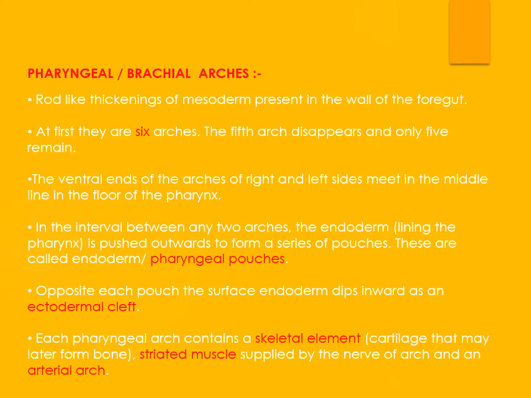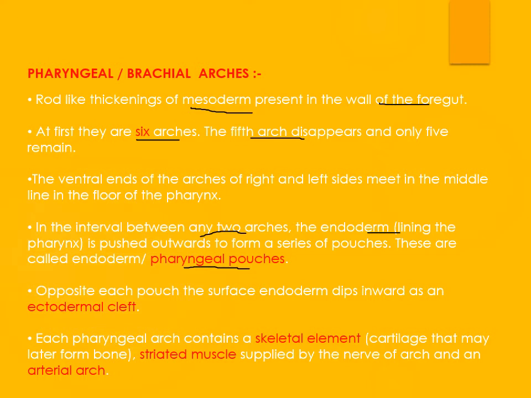So what are pharyngeal arches? Pharyngeal arches are the mesodermal thickenings in the wall of the foregut. Actually there are six arches, but the fifth arch disappears and only five remain. Between any two arches, there is an interval that forms the endodermal lining. This endodermal lining and deepening of the arch at places forms pharyngeal pouches.